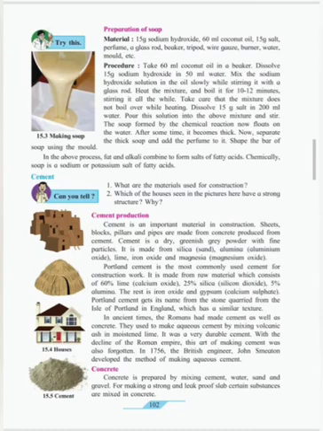Now, to make this cement tough, tight and strong, we require some more things to add into it. Stones and sand are added into cement to make it tough and strong. Concrete. Concrete is prepared by mixing cement, water, sand, and gravel. For making a strong and leak-proof slab, certain substances are mixed into the concrete.